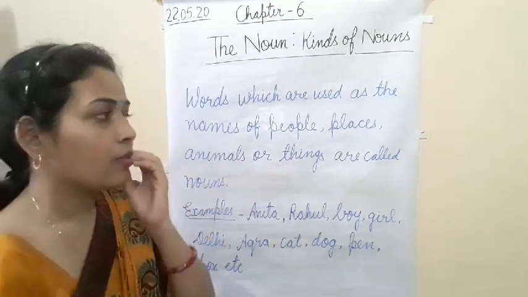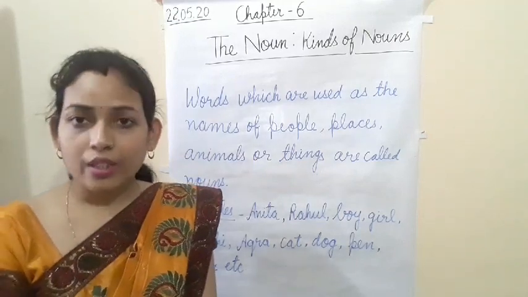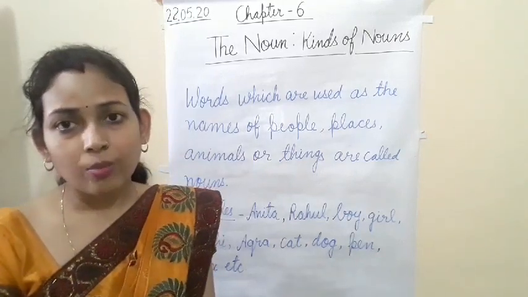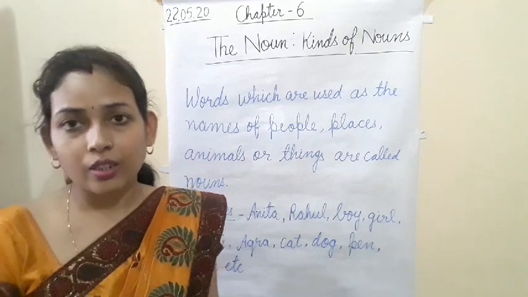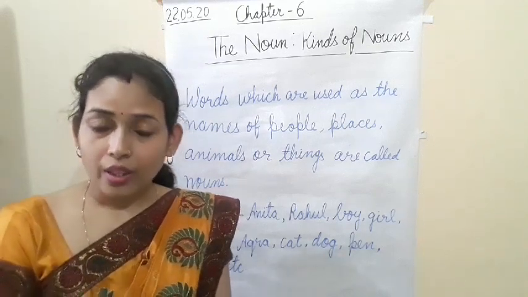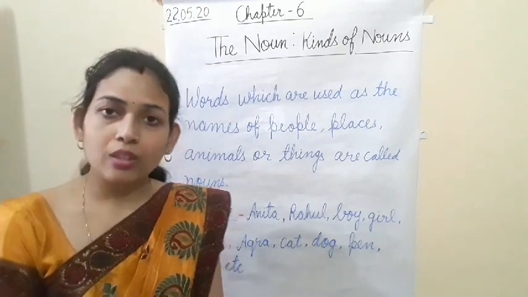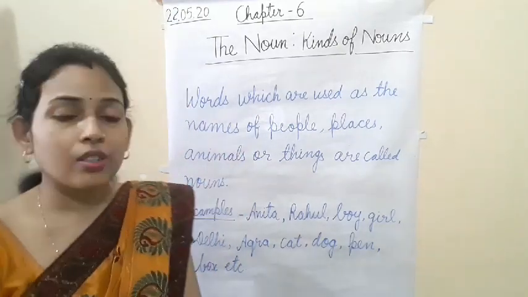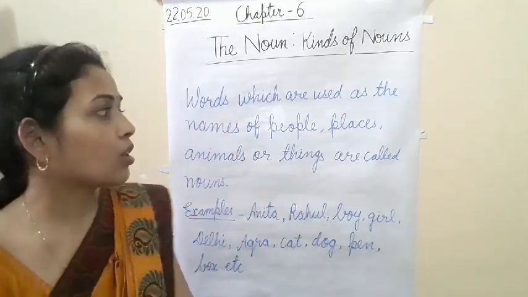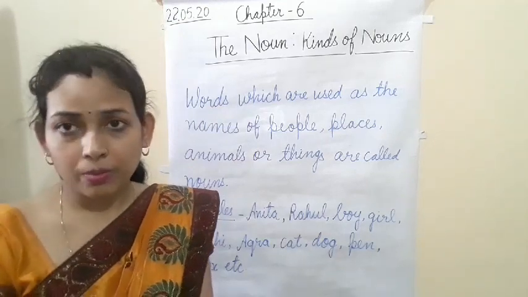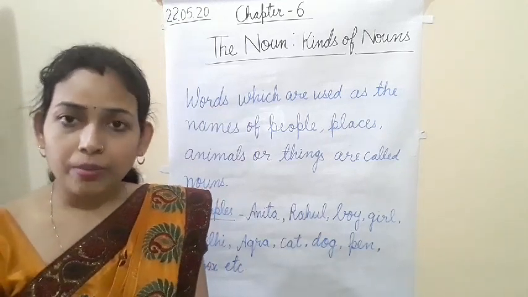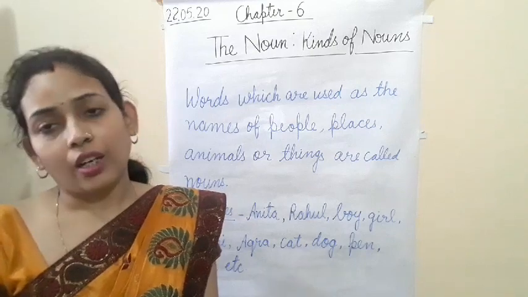Here we should know first of all what is the noun. Noun is the name of the person. Many ways are there to give the definition of noun. All the naming words are called noun. This is another definition. Words which are used as the names of people, places, animals or things are called nouns.